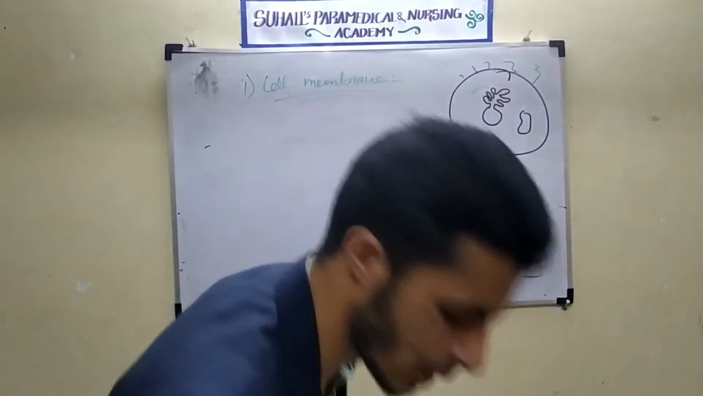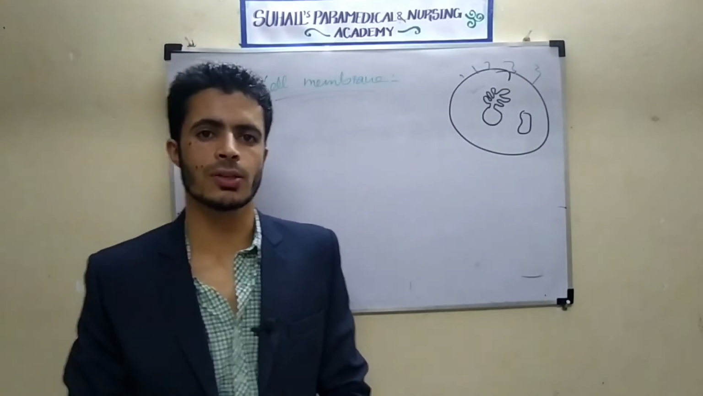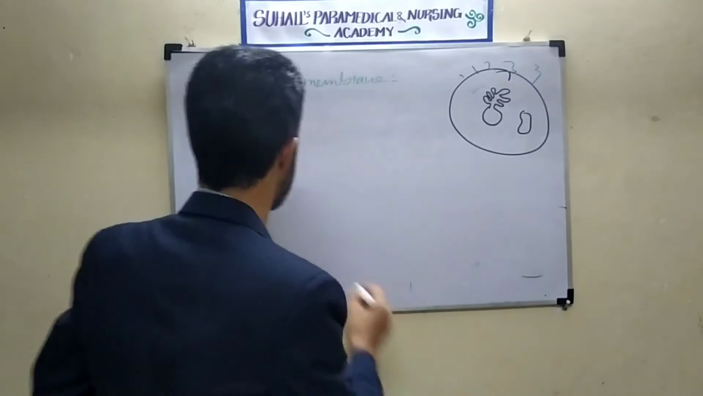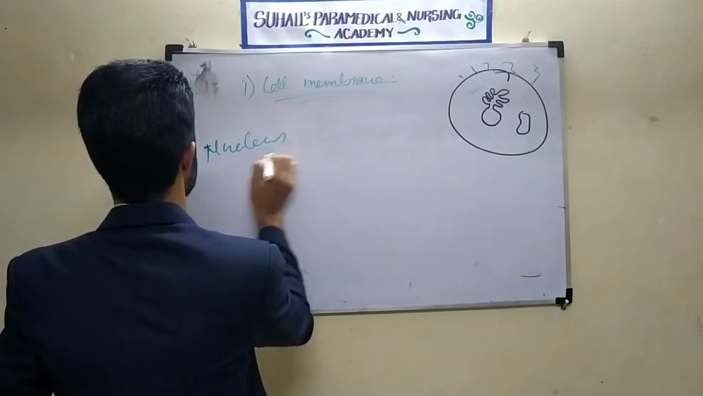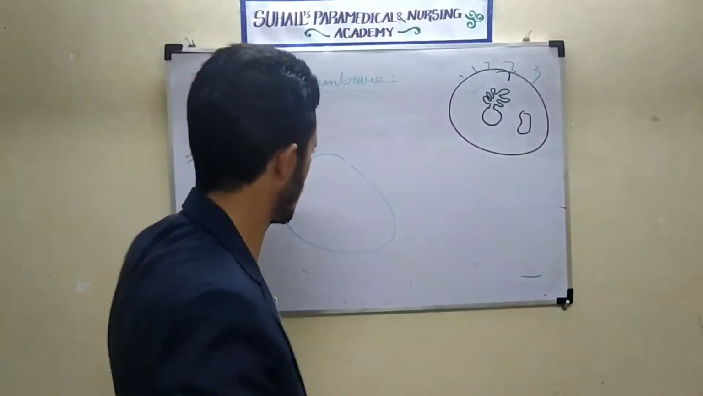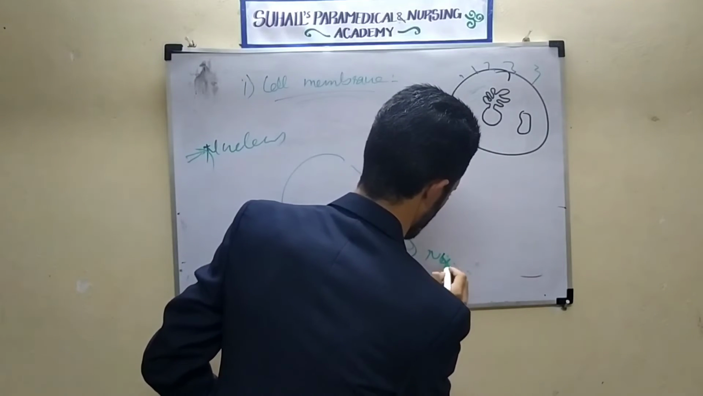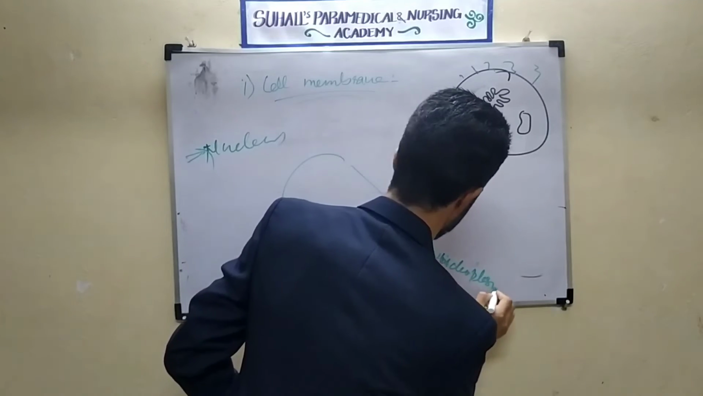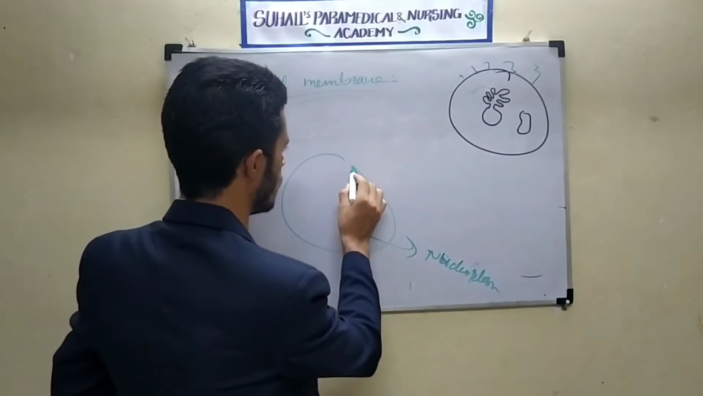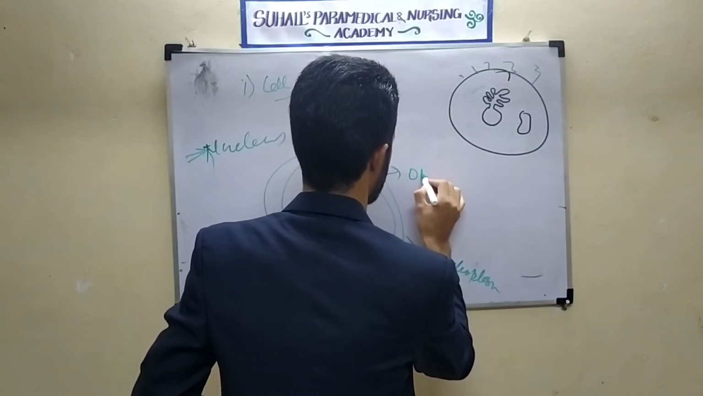Now one more is the nucleus. The main part of the cell is the nucleus. Remember, it is the largest organelle in the cell. Inside the nucleus, the fluid inside is called the nucleoplasm. There will be two membranes. This is one membrane, this is another membrane. This is the outer membrane, the outer nuclear membrane.